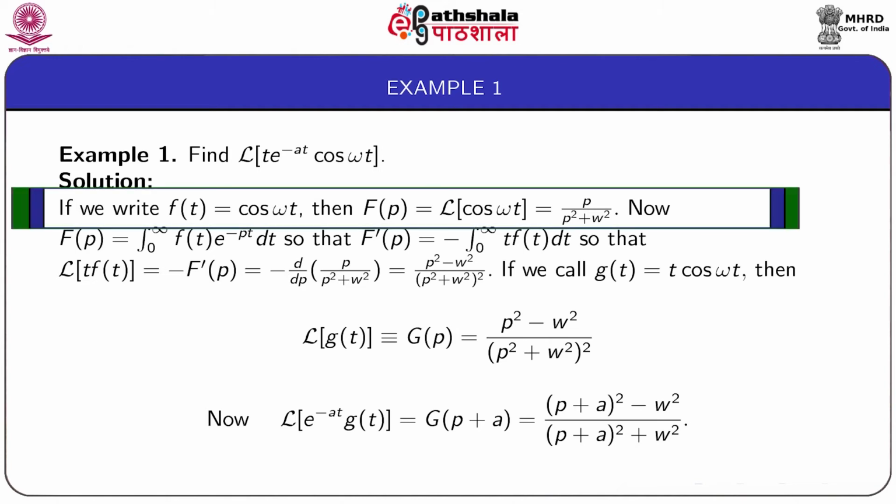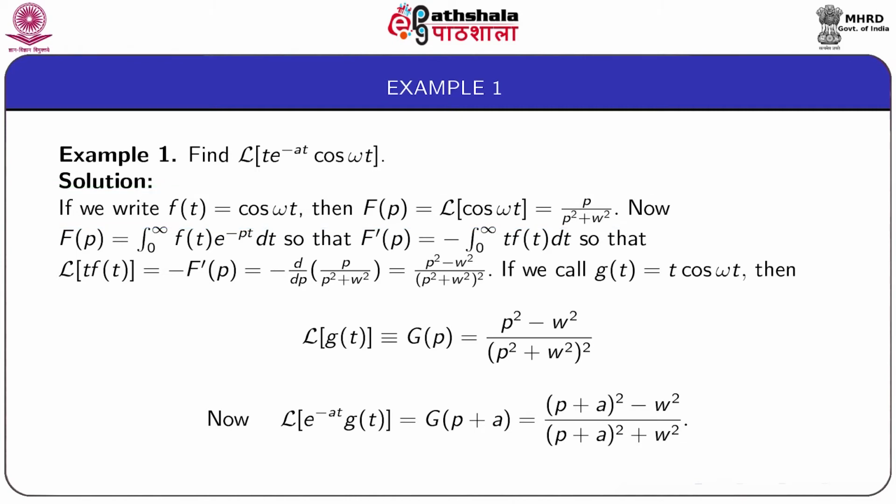Now, if we write small f(t) equal to cos omega t, we know that its Laplace transform capital F(p) is given by p by p square plus omega square.